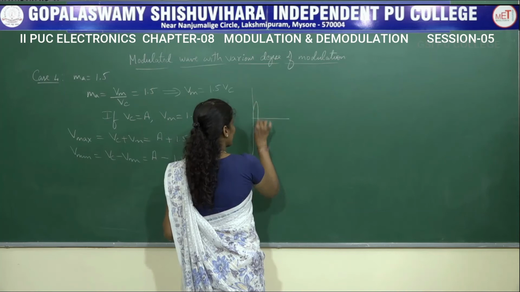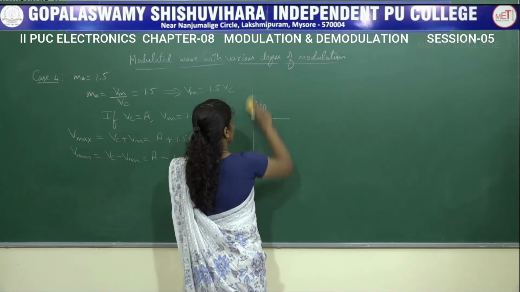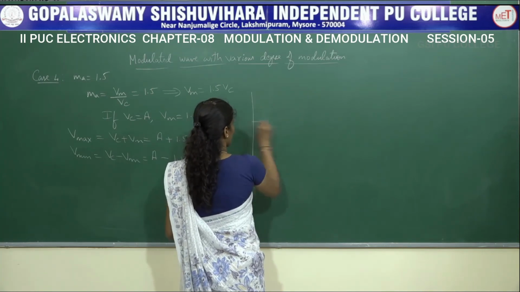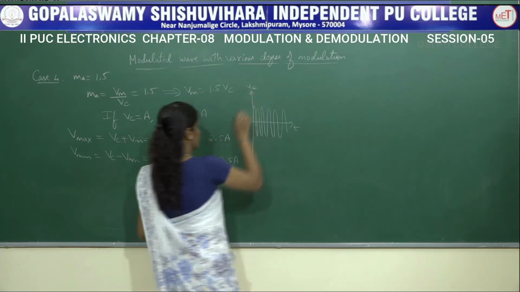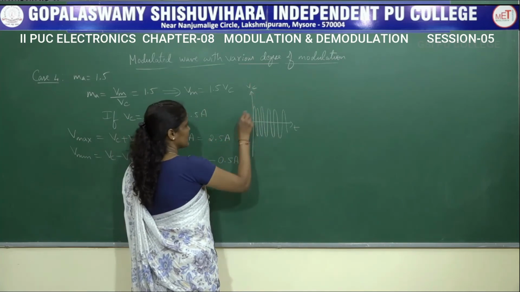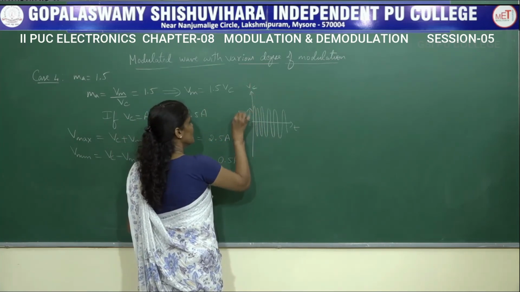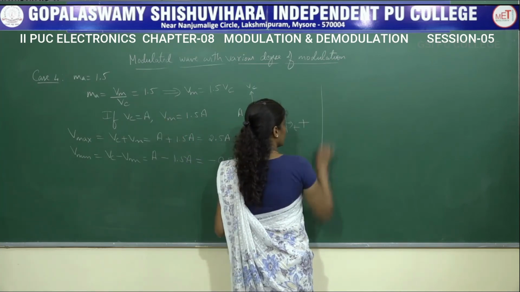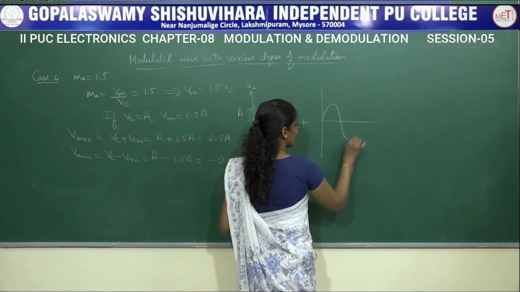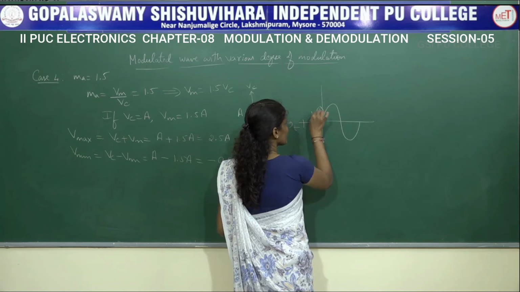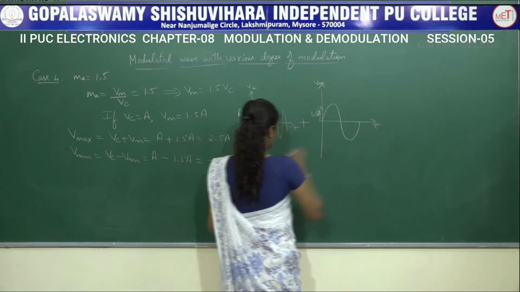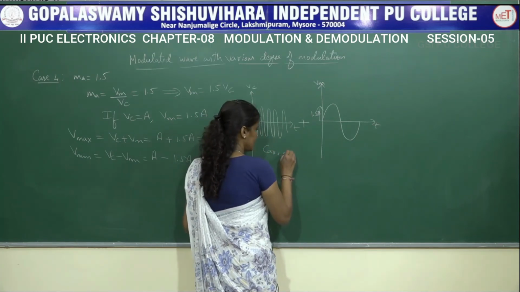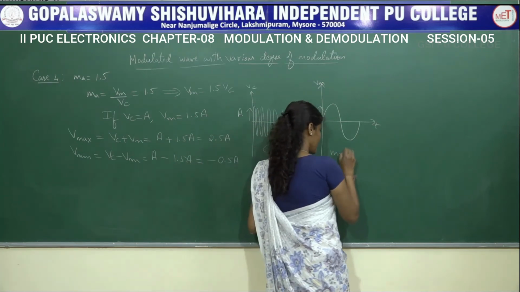So this is a carrier signal whose amplitude is equal to A. I am going to combine this with a modulating signal whose amplitude is 1.5A. This is a carrier signal and this is a modulating signal.